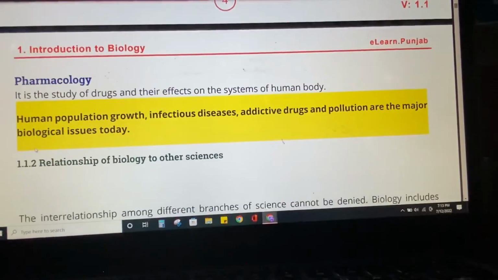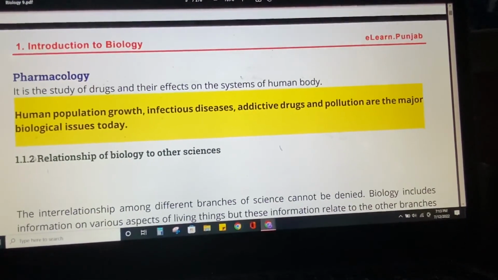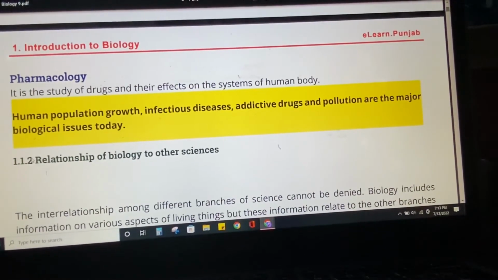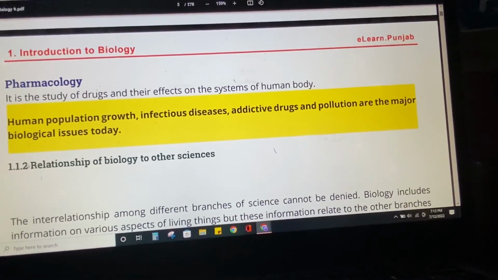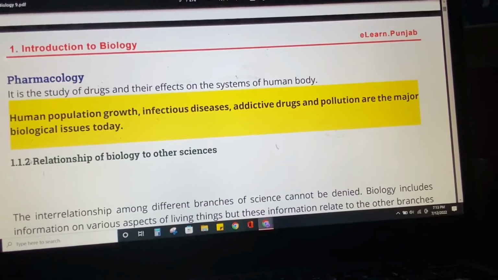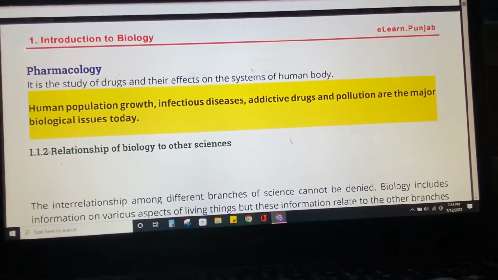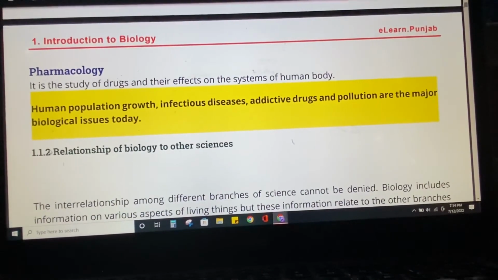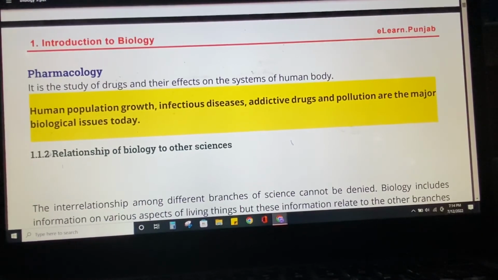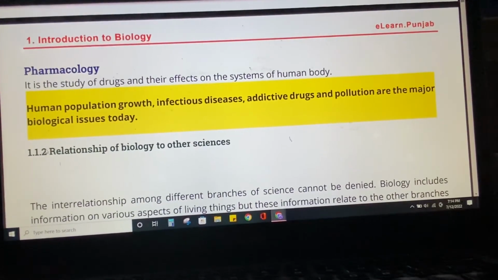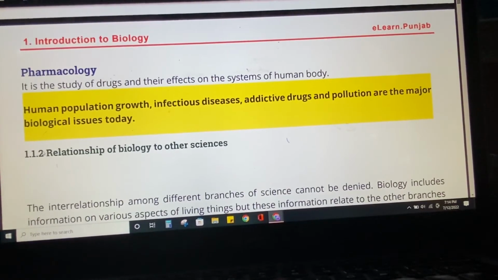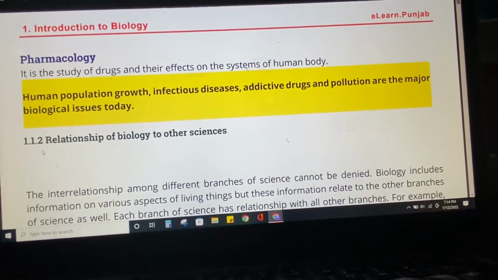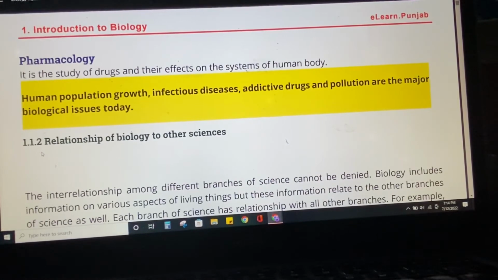Human population growth, infectious disease, addictive drugs, and pollution are the major biological issues today. The issues that we are facing nowadays, the challenges you can say, are human population growth, which is expanding exponentially, infectious diseases, addictive drugs that are destroying our generation, and pollution, which is the major thing that we're going to deal with in biological issues.